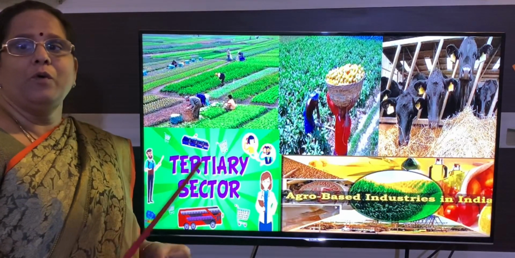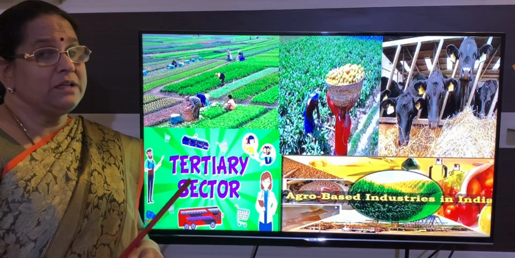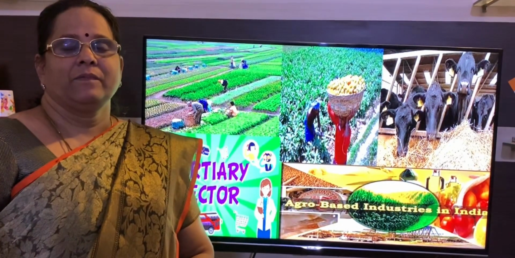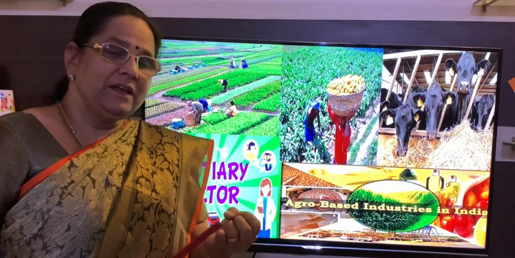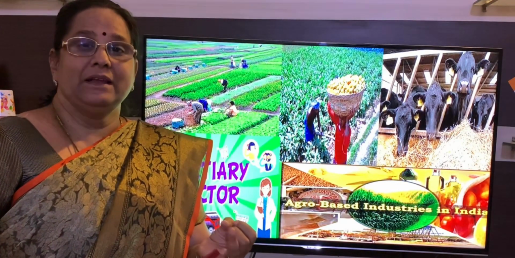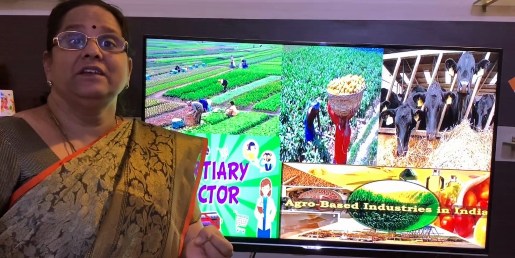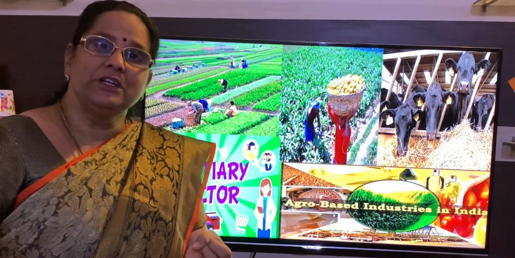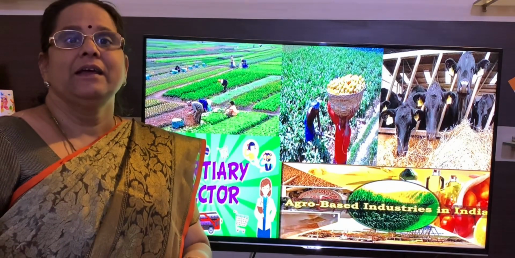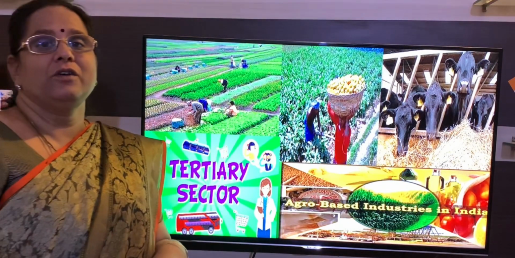With these, 2 more points you have to write. So which are those 2 points? Last time itself I told you. Increase in revenue and national income. And the last point is regarding the change in political and social situation. So these are the 2 points you have to write regarding explain the importance of agriculture.